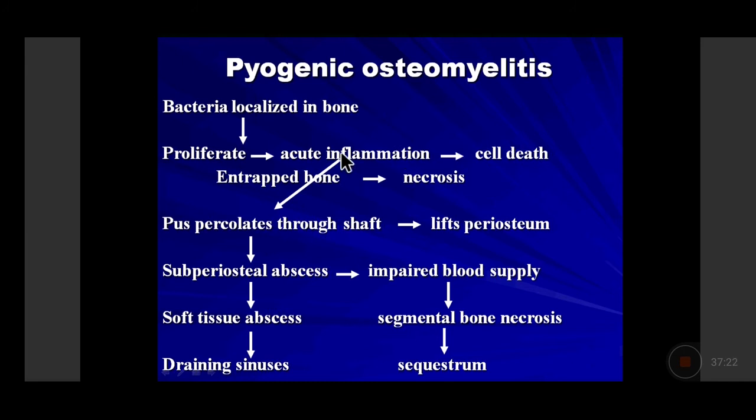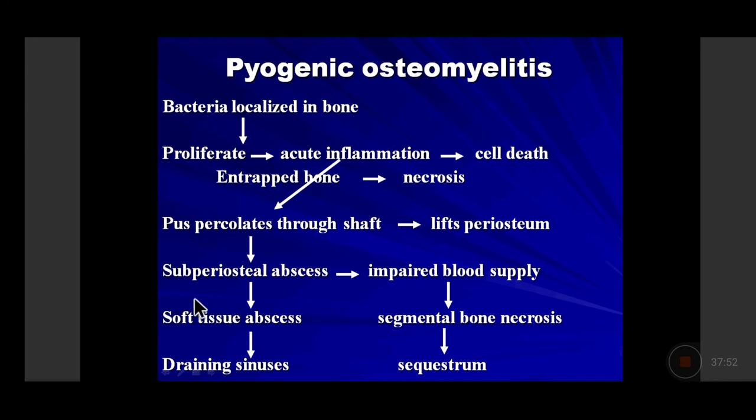So this necrotic tissue will percolate along with the pus cells or the neutrophils through the shaft, break through the cortex and lift the periosteum, forming the subperiosteal abscess. Now the subperiosteal abscess will in turn cause pressure on the blood vessels which are penetrating through the periosteum and giving blood supply to the bone, leading to a segment of the bone supplied by that artery undergoing necrosis, with formation of a sequestrum.